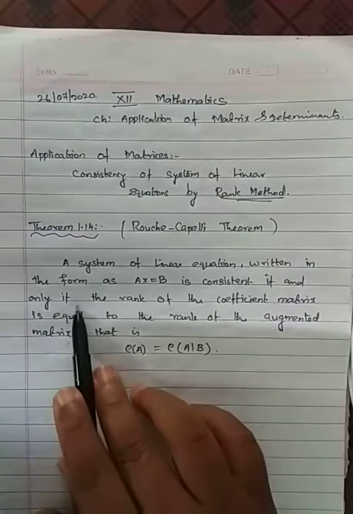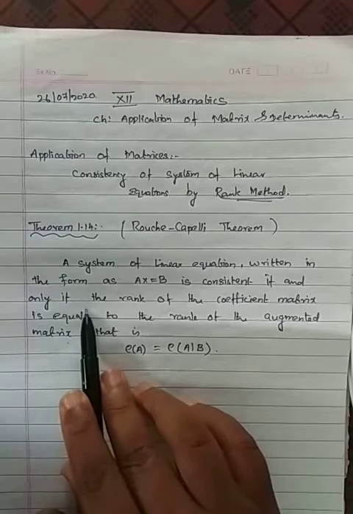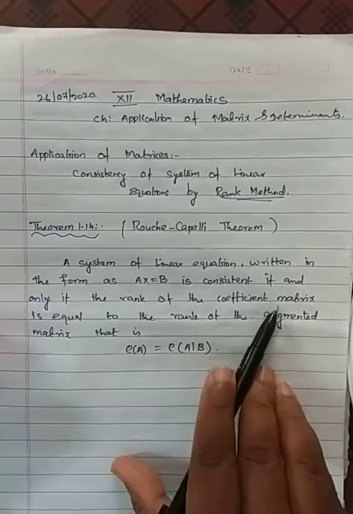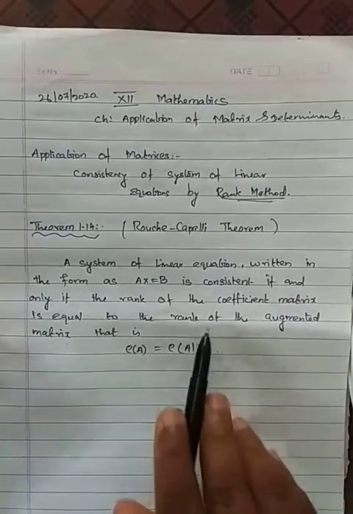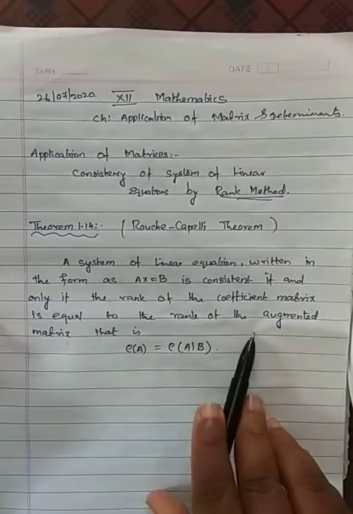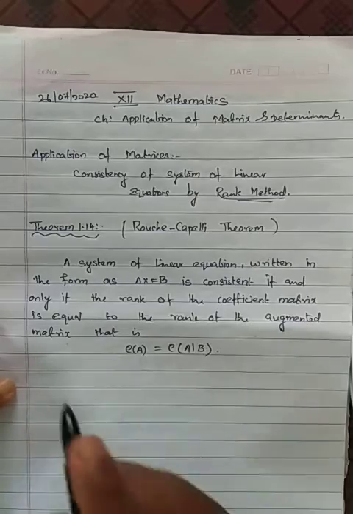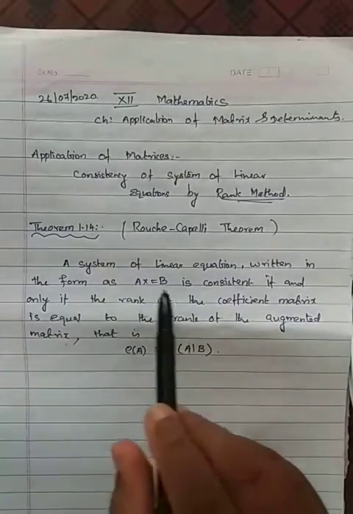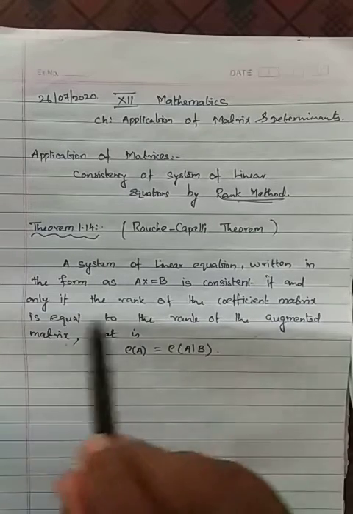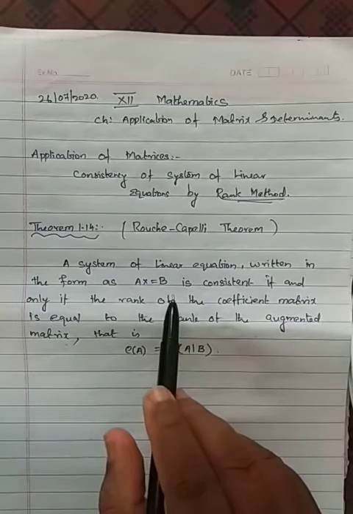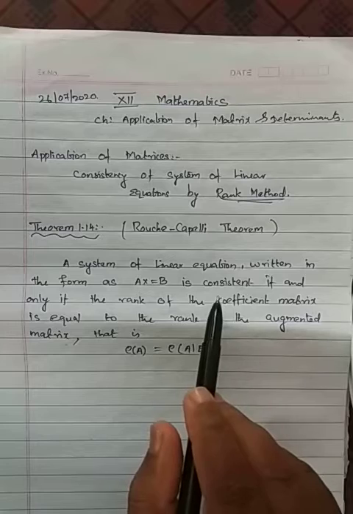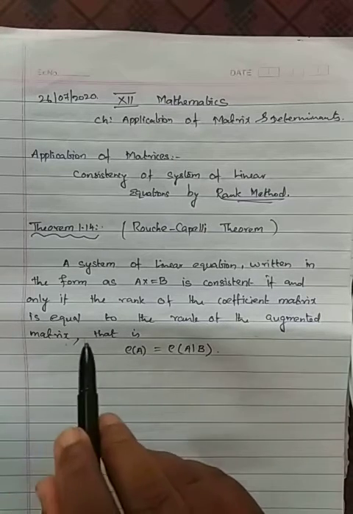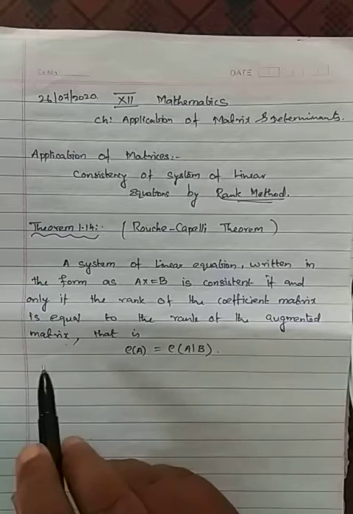if and only if the rank of the coefficient matrix is equal to the rank of the augmented matrix. So a system of linear equations written as Ax equal to B is consistent if and only if the rank of the coefficient matrix equals the rank of the augmented matrix.